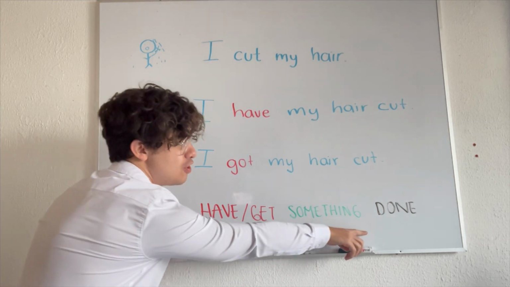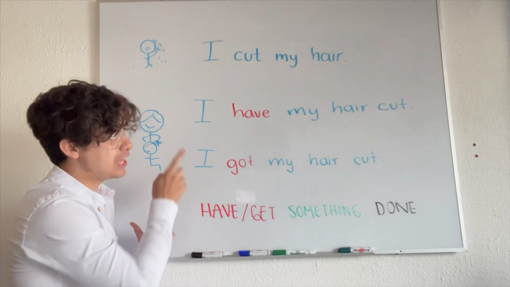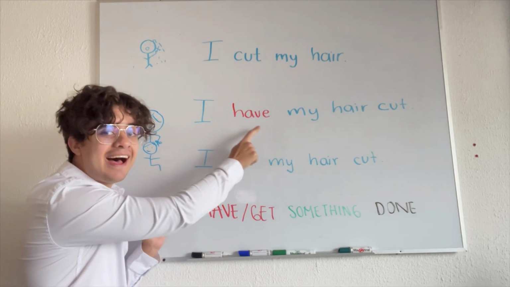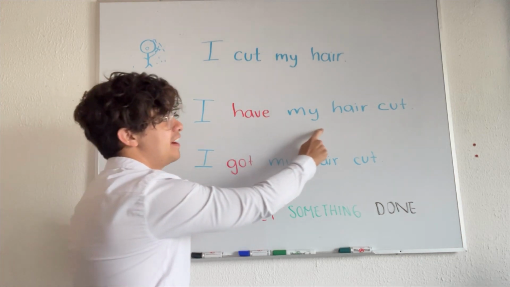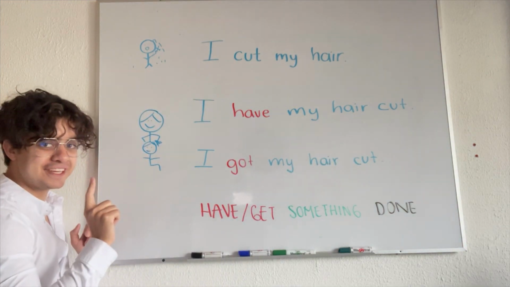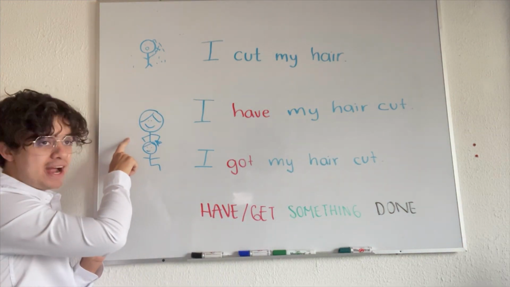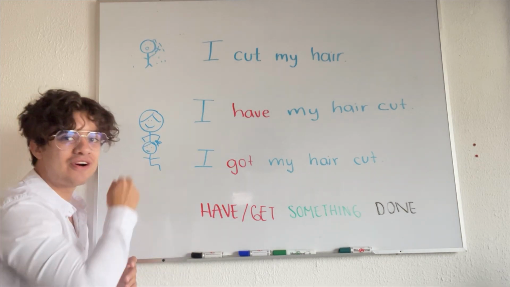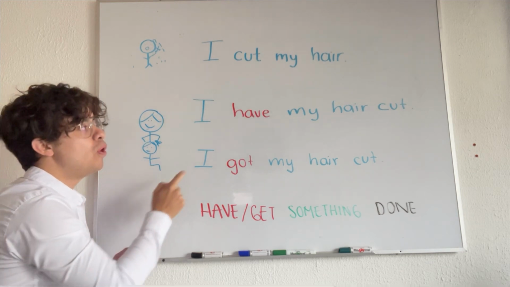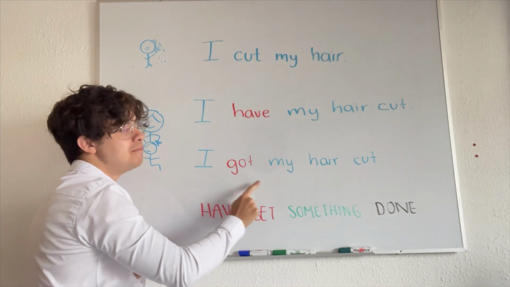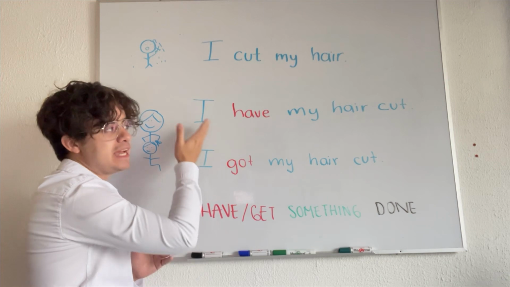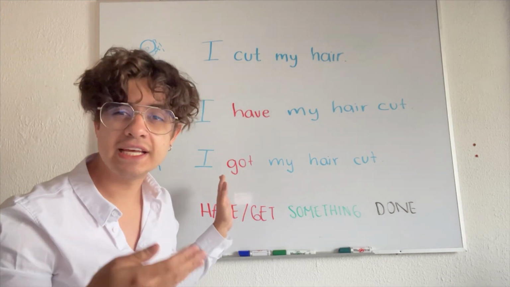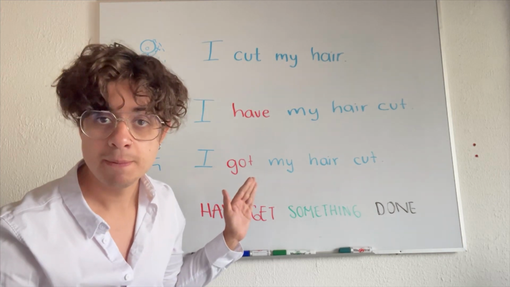And basically, the structure is to have or to get something done. Let's have a look at the second sentence. I am saying, I have my hair cut. In other words, I paid someone or someone gave me a service. I didn't cut it myself. Or I can say, I got my hair cut. Basically, these two are the same, just that when we use got, it tends to be a little bit informal.